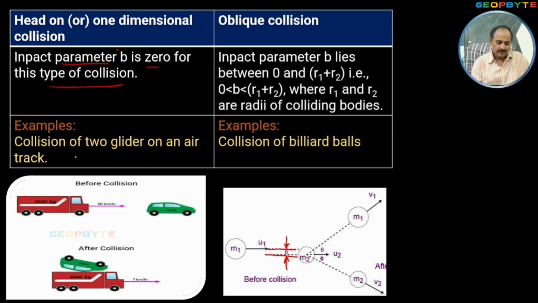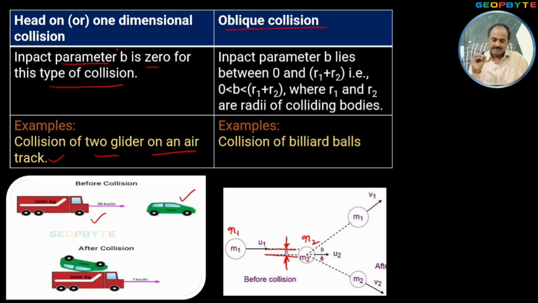Look at the example: collision of two gliders on an air track. Similarly, the colliding of a truck with a car in our arrangement also comes under one-dimensional collision. Similarly, look at the oblique collision. Impact parameter b is in between 0 and R1 plus R2, where R1 is the radius of the first object and R2 is the radius of the second object.